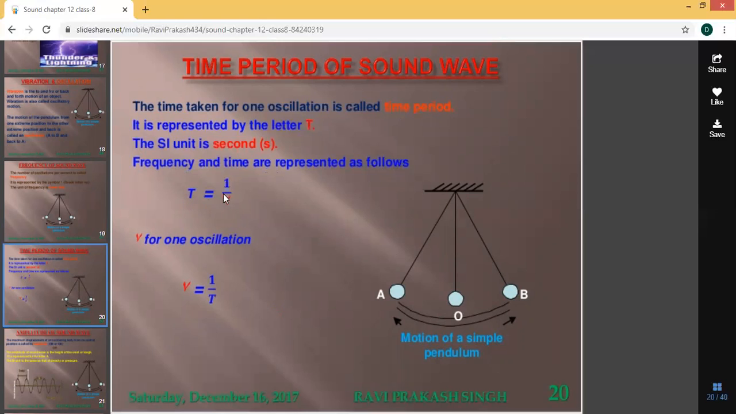Frequency and time period are related as follows. T is equal to 1 by frequency. Time taken for one oscillation is the time period. So frequency, or nu, for one oscillation equals 1 by T. Clear? T will come to the opposite side, so 1 by T. Frequency is equal to 1 by T, 1 by time period. So that is the formula for frequency.